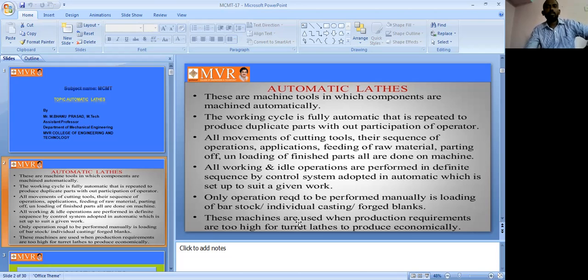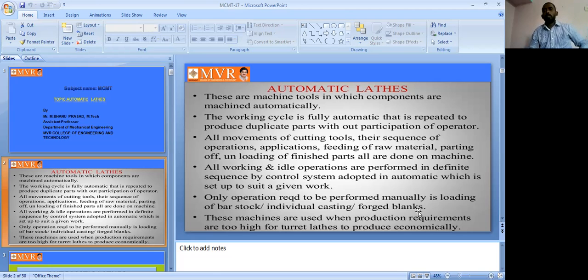In another point, we can see only operations required to be performed manually. Manually, in this process, the only operation required to be performed manually is loading of bar stocks, and the individual casting and forged blanks.